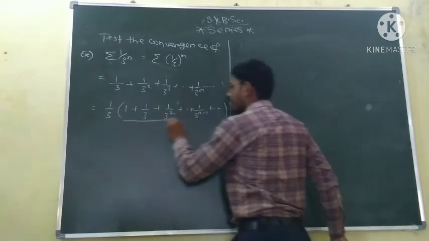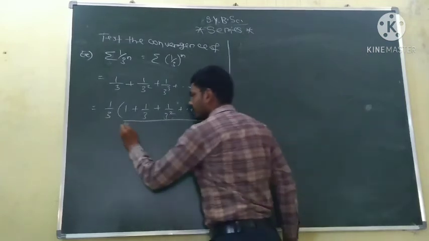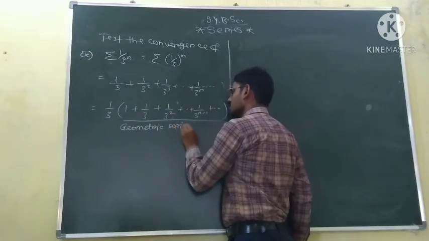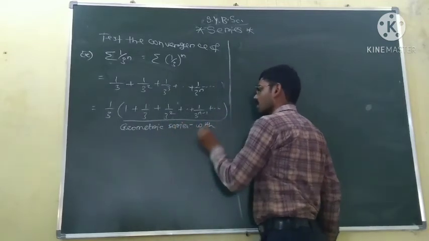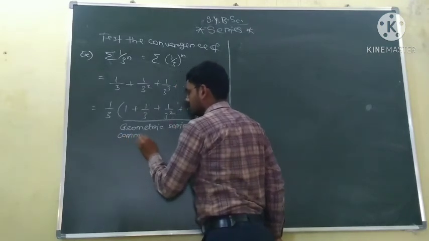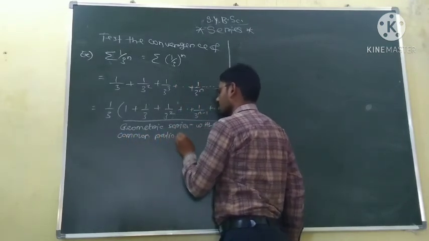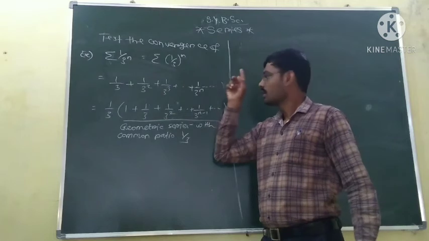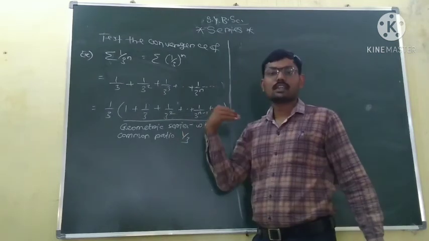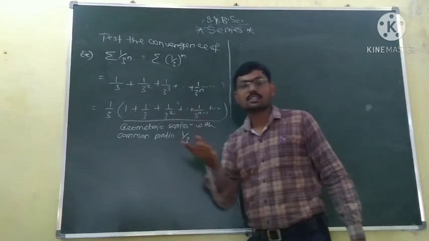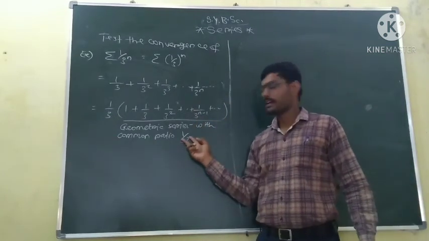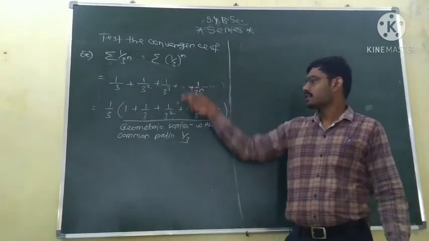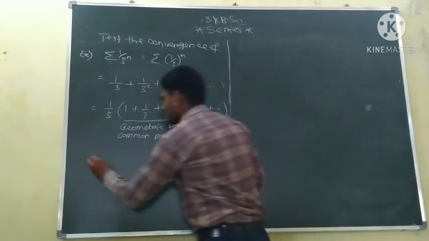So the bracket is nothing but a geometric series with common ratio 1 by 3. Now we have seen the theorem: the geometric series x to the power n is convergent if x lies between 0 and 1. Here the value of x is 1 by 3, and 1 by 3 lies between 0 and 1. So this series is convergent.